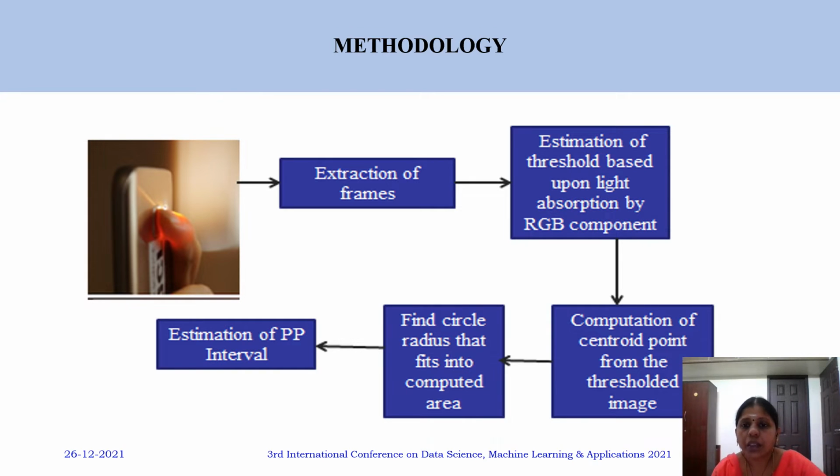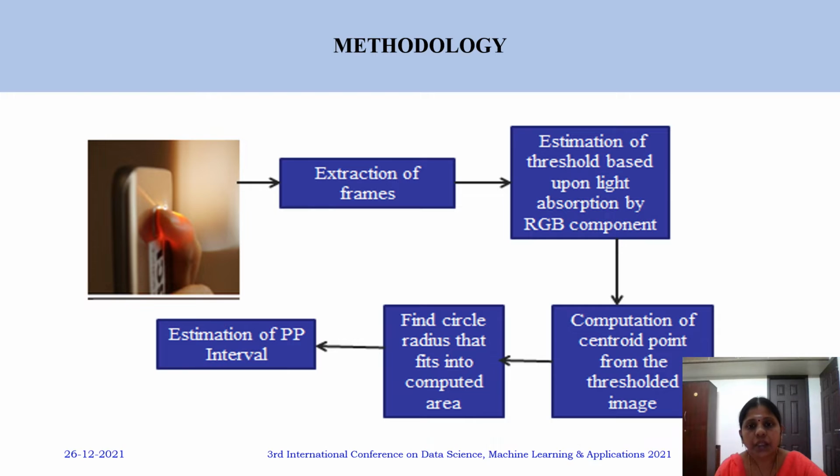So with the help of the computed centroid, we try to draw a circle that covers the maximum intensity region, and to that circle we try to plot the radius. The radius that exactly fits within the circle is considered, and this radius corresponds to the PPG values, which are the estimated PPG values. With these PPG values, we plot the PPG signal, and from the signal we estimate the peak to peak interval, which helps to derive the pulse rate.